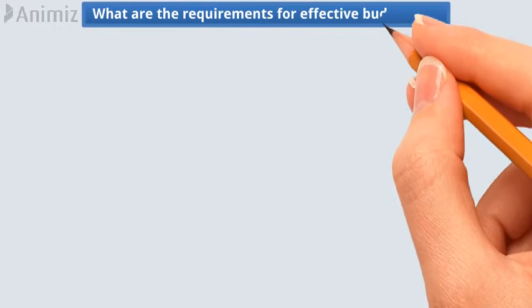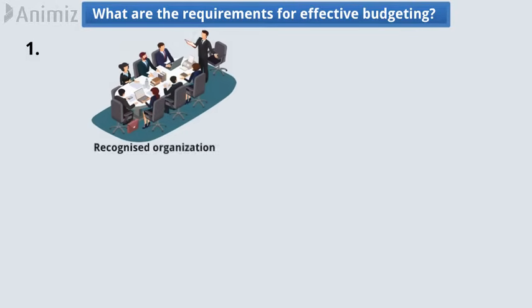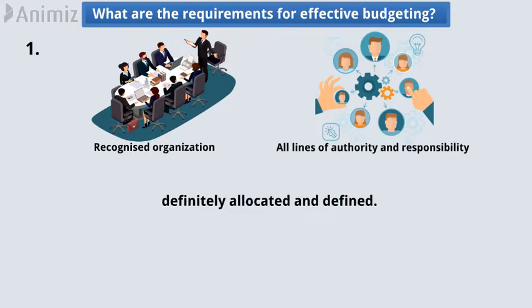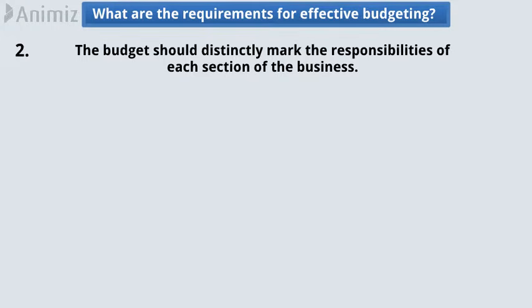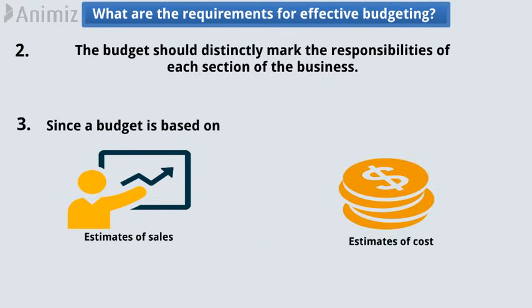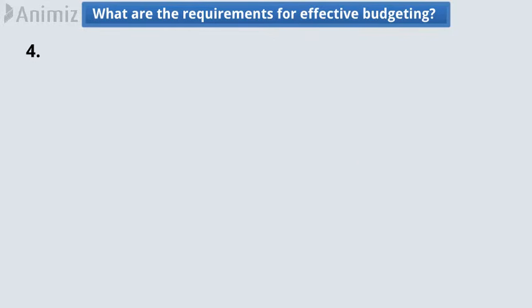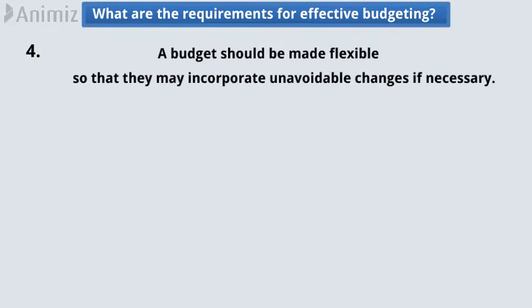What are the requirements for an effective budgeting? Number 1. There should be a recognized organization for budgeting, with all lines of authority and responsibility definitely allocated and defined. Number 2. The budget should distinctly mark the responsibilities of each section of the business. Number 3. Since a budget is based on estimates of sales, cost, etc., they should take good care to make estimates. Number 4. A budget should be made flexible, so that they may incorporate unavoidable changes if necessary.